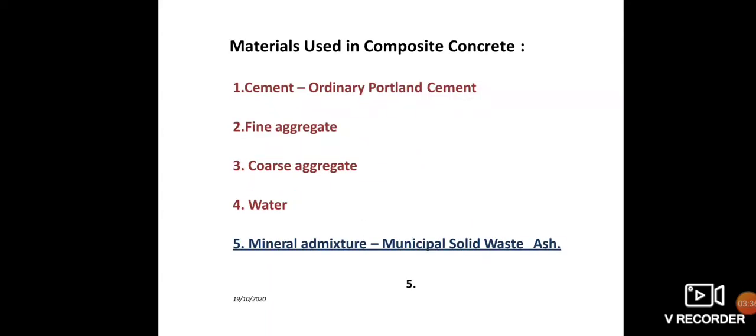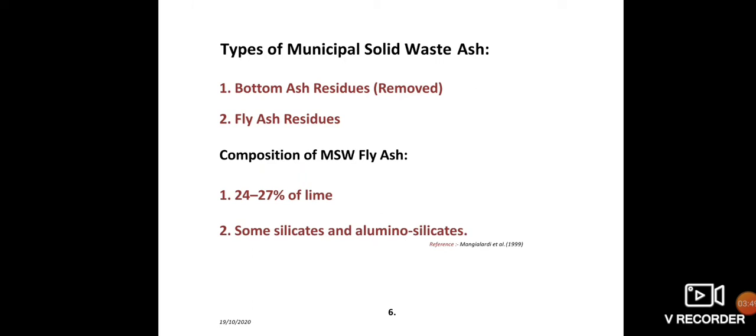Materials used in composite concrete: cement, fine aggregate, coarse aggregate, water, mineral admixture, municipal solid waste ash. That is, mineral admixture is basically municipal solid waste ash. Types of municipal solid waste ash. Basically, municipal solid waste ash has two prominent parts. First one is bottom ash residue, and the second one is fly ash residue.